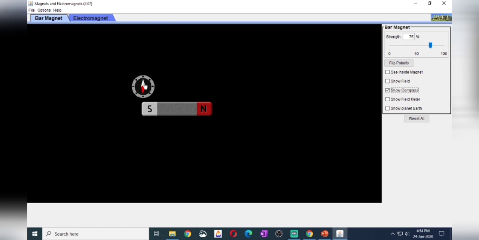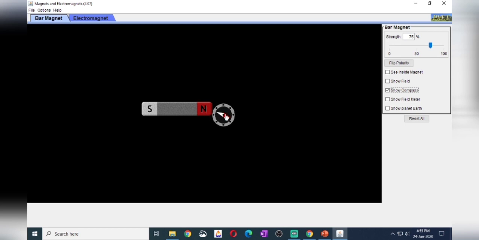The north pole is trying to point towards the south pole. While I am moving, the white color needle part is coming towards the red color part. Why? Because unlike poles attract. If I bring near, this white color and red color will attract, because they are unlike poles.